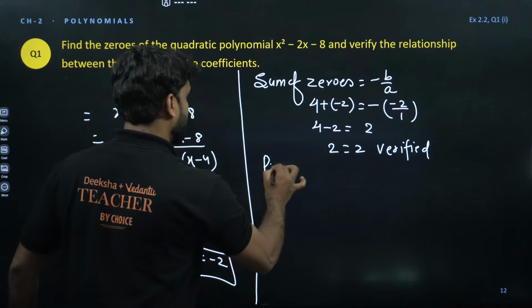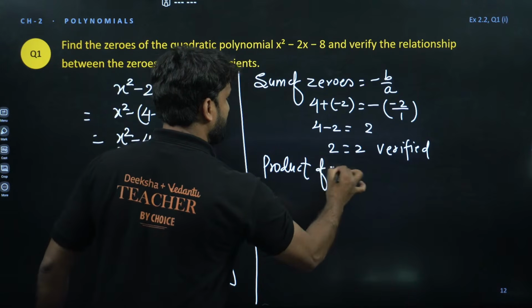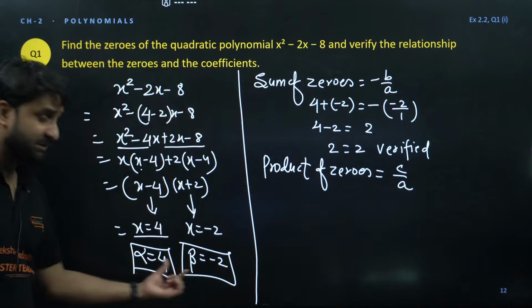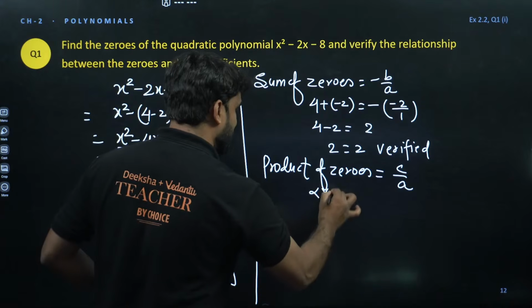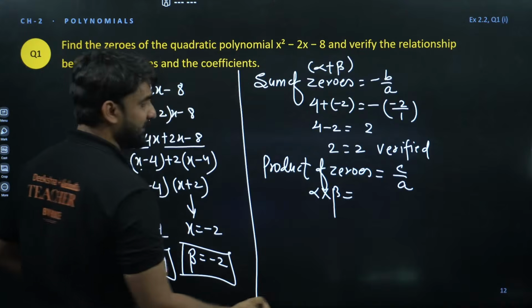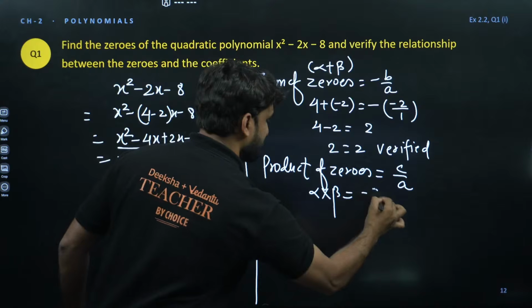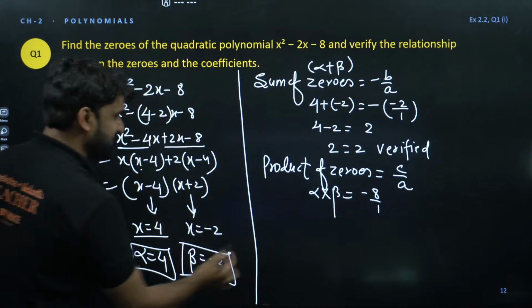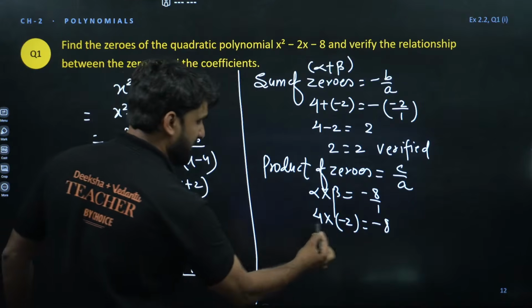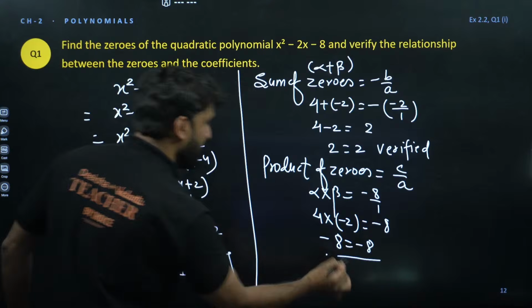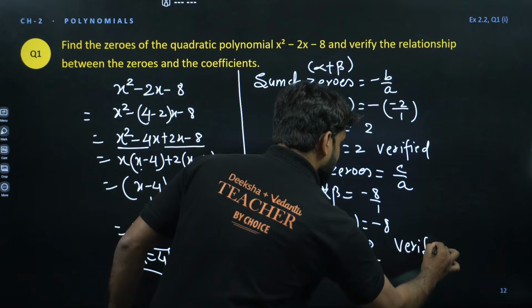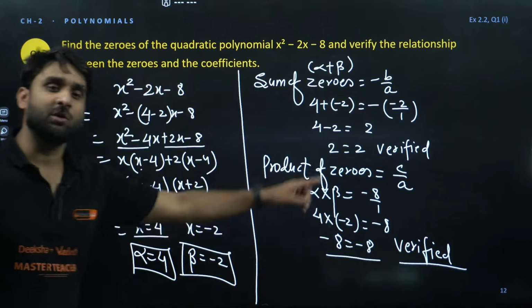Now the product of zeros. So my dear champion, product of zeros is equal to c by a. And we have two zeros, alpha and beta. Product of zeros means alpha into beta. Sum of zeros means alpha plus beta. And product of zeros is c by a. C is minus 8 and a is 1. Now alpha is 4 and beta is minus 2, and RHS is already minus 8. Now multiply 4 and minus 2: verified. RHS is minus 8, LHS is minus 8. So this is verified, the product of zeros is equal to c by a.